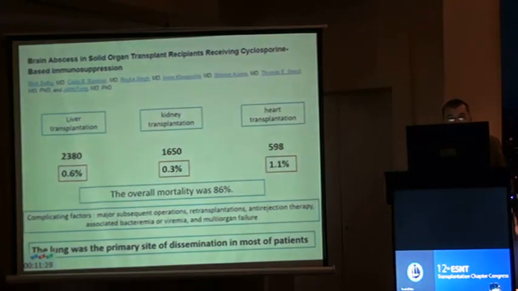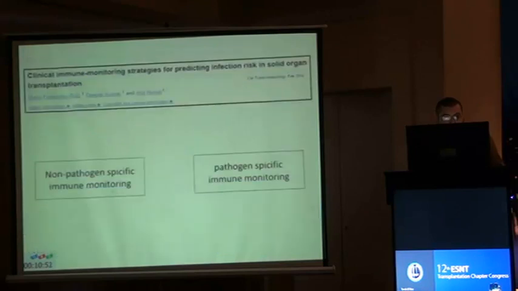There is a review article in 1997 talking about brain abscess in post-transplant recipients receiving a cyclosporin-based regimen. The incidence here is 0.6 in liver transplant, 0.3 in kidney transplant, and 1.1 in heart transplant, and the overall mortality is 86%. Complicating factors are retransplantation, anti-rejection therapy, presence of viremia, and multi-organ failure. The lung was the primary site of dissemination in most of these cases.